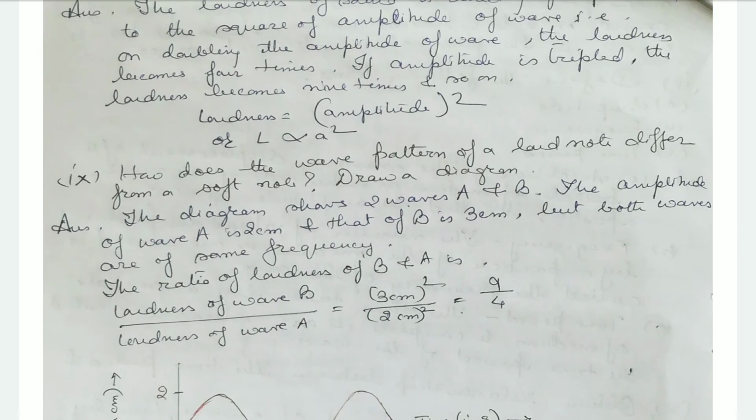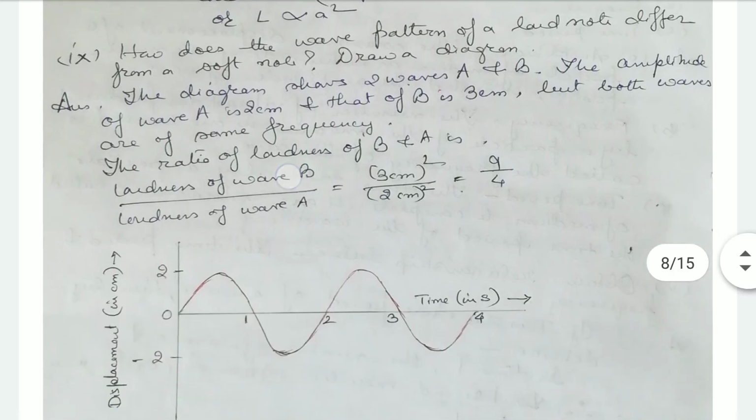Now how does the wave pattern of a loud note differ from a soft note? Draw a diagram. See, the diagram shows the two waves A and B. The amplitude of wave A is 2 centimeter and that of B is 3 centimeter. Now the ratio of loudness of B and A, loudness of B by loudness of A, becomes 3 square by 2 square, that is 9 by 4.